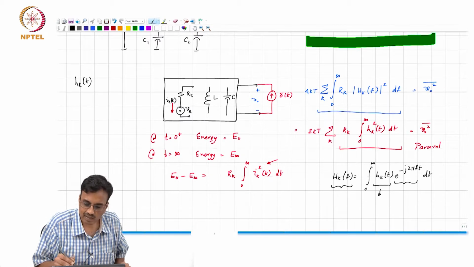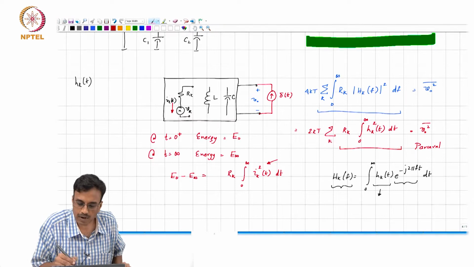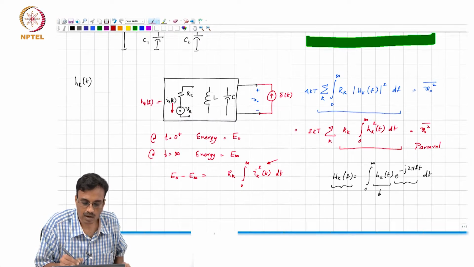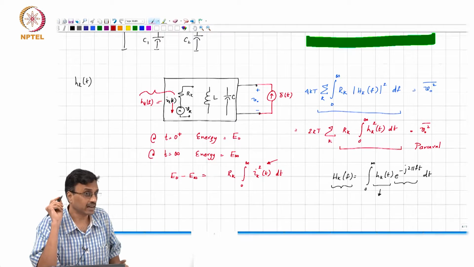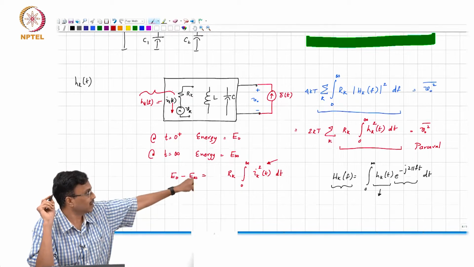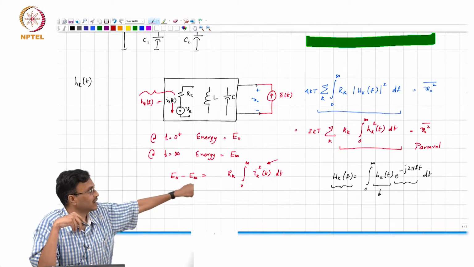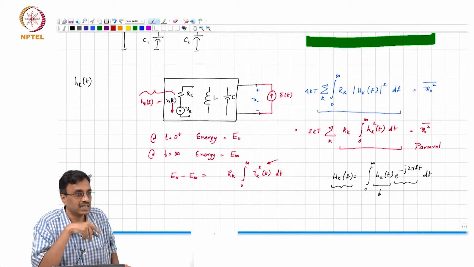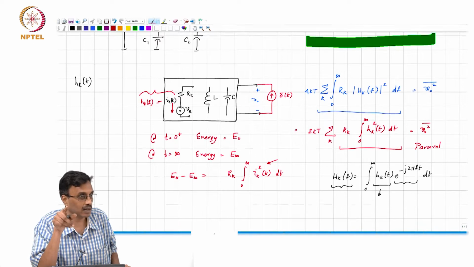So, if you put delta of t here, you get Ik of t, which is hk of t. Is this correct or no? If I put an impulse there, my claim is that by reciprocity the current in V sub k must be hk of t. That is dimensionally inconsistent, that is incorrect, right.